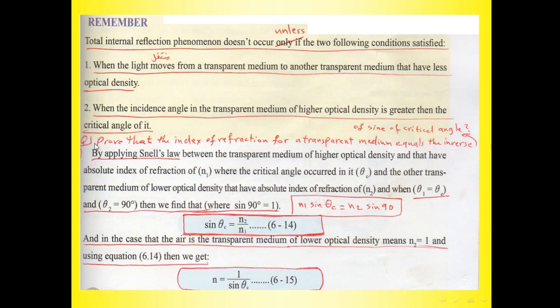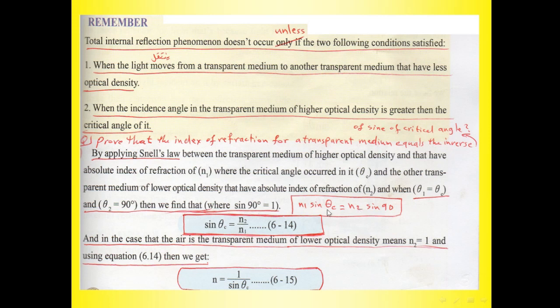Now write this question. Question: prove that the index of refraction for a transparent medium equals the inverse of the sine of the critical angle. By applying Snell's law, n1 sine theta c equals n2 sine 90 degrees.